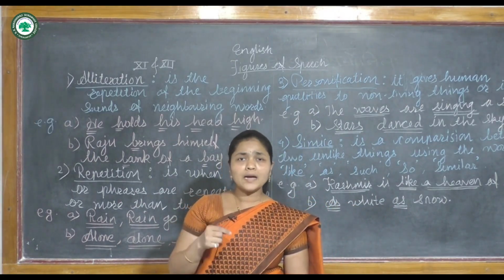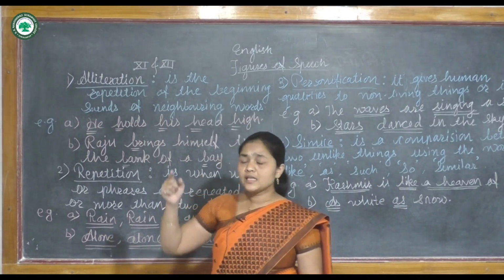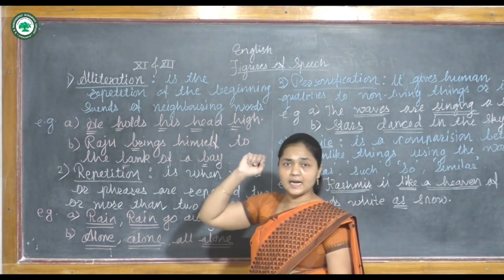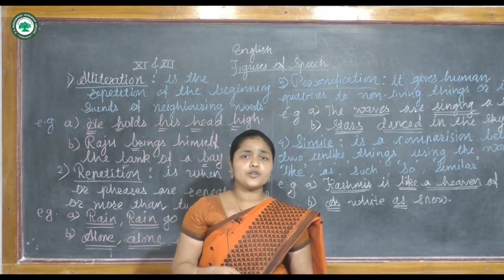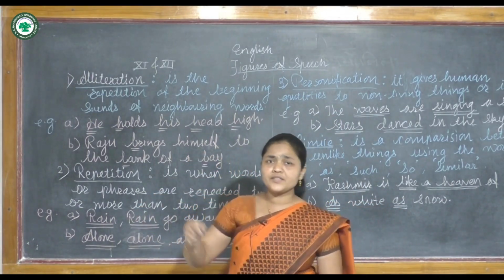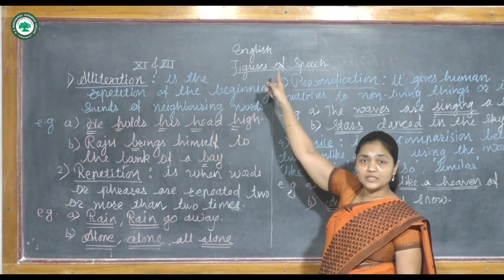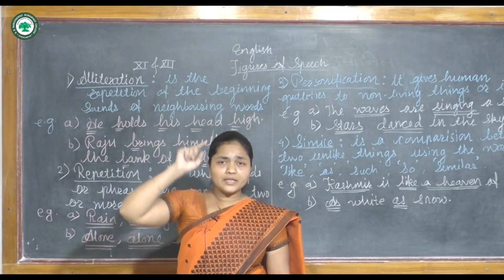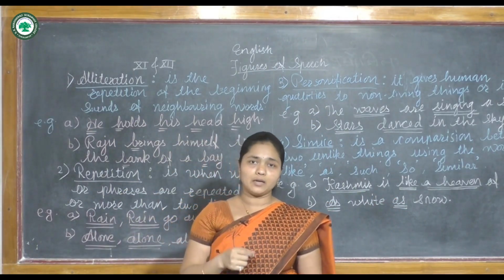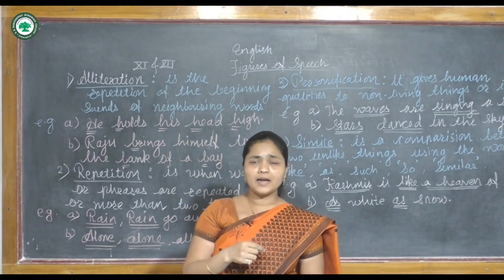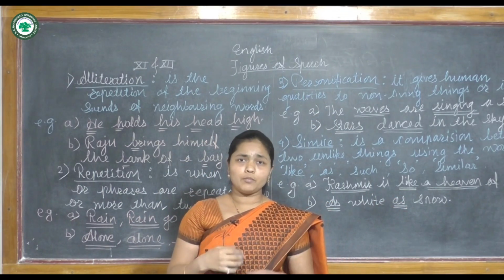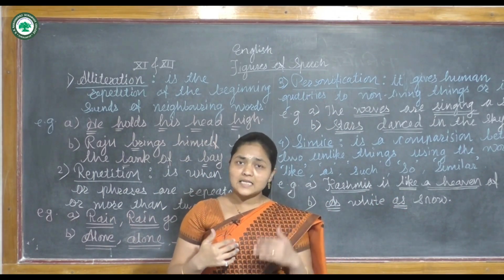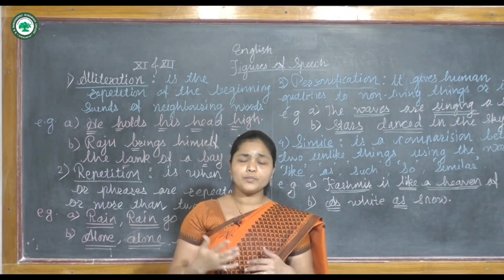Now here, why does the poet use these figures of speech? This question may arise in your mind: what is the use of figures of speech in poetry? The answer is that figures of speech are like ornaments. Dear friends, when we want to decorate our body, we wear lots of ornaments, and that is why we look so beautiful.